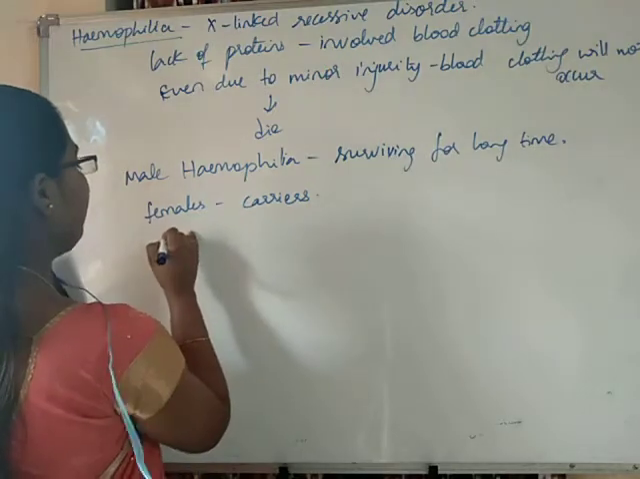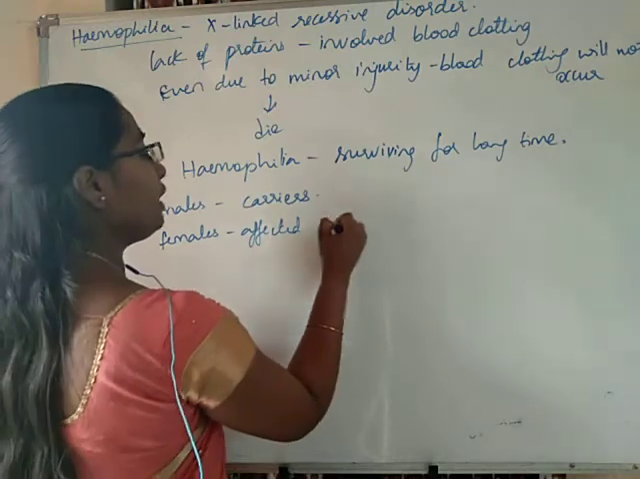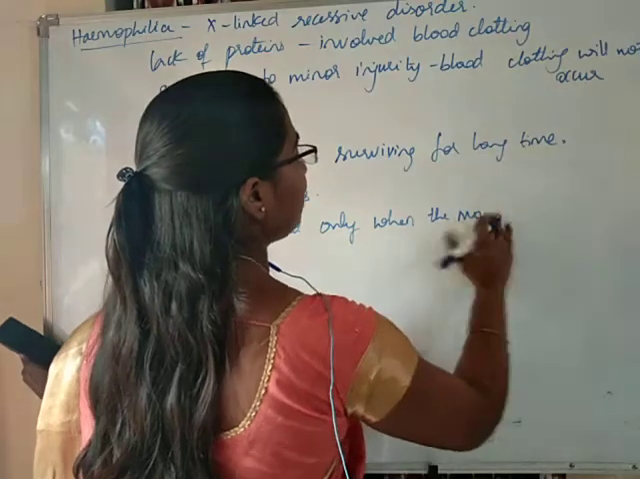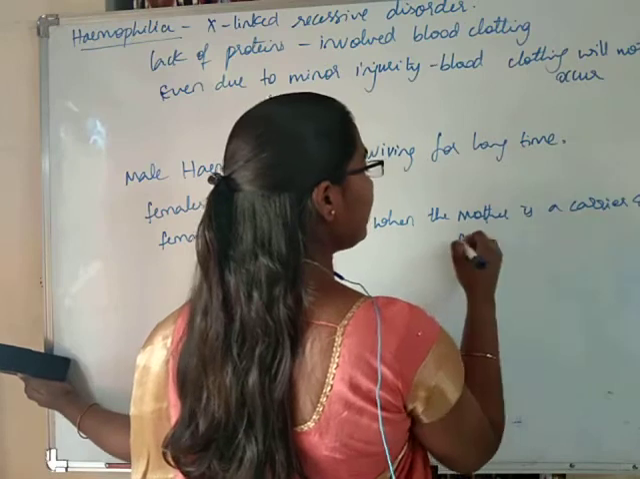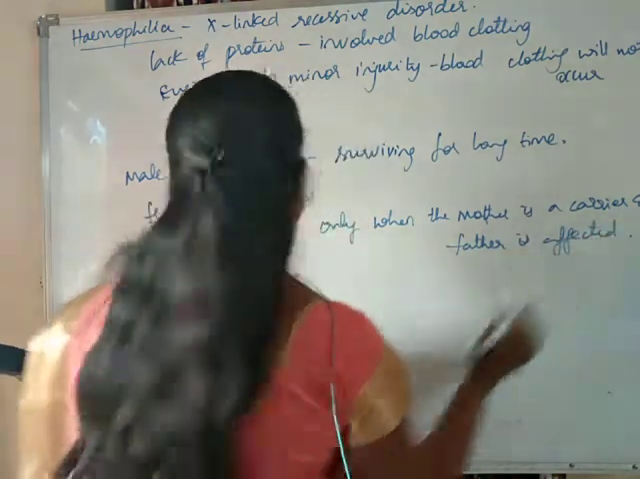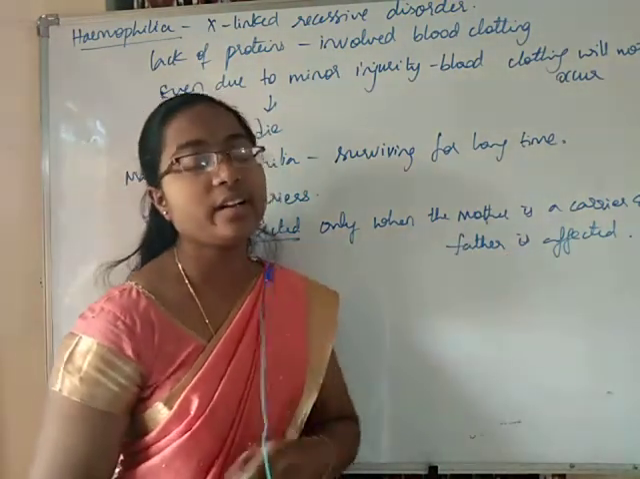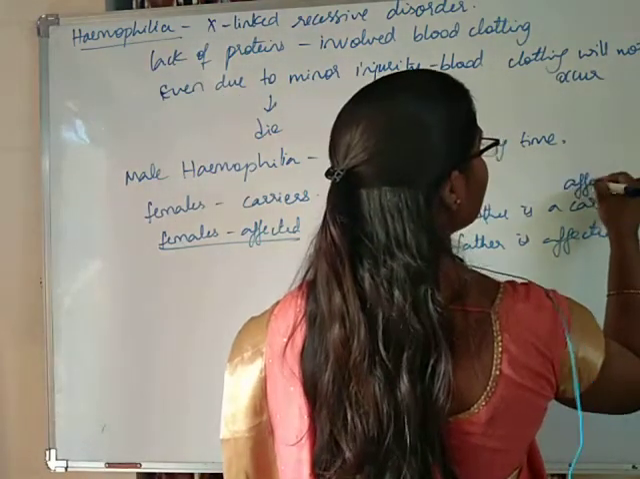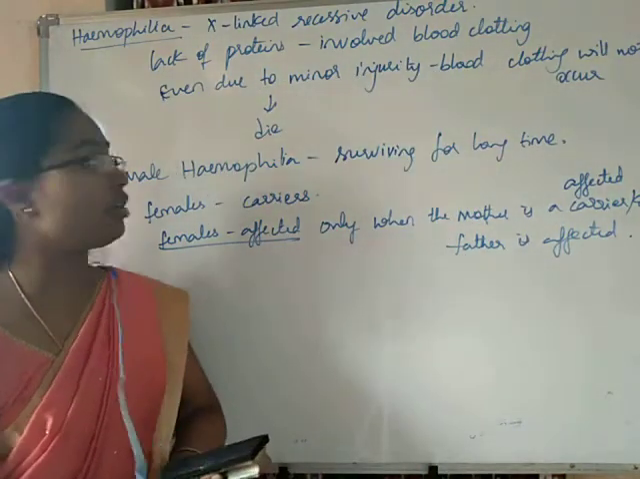Females can be affected only when the mother is a carrier and the father is affected. Only in that case will females be affected. Only when the mother is a carrier or an affected individual and the father is affected, only in that case are the females affected, otherwise females are not affected.